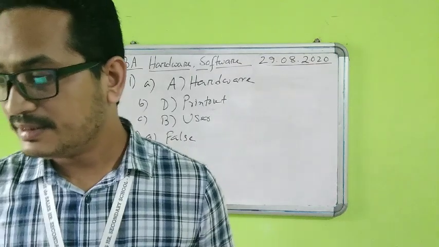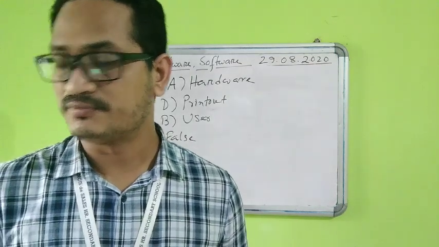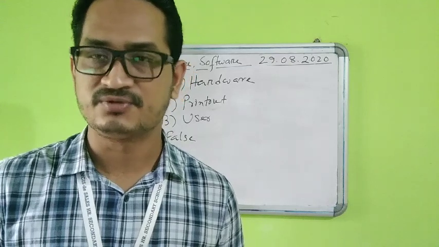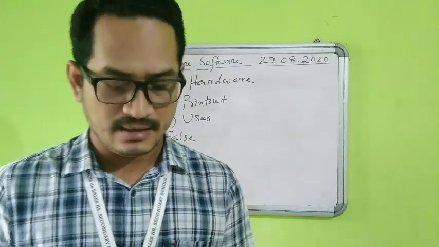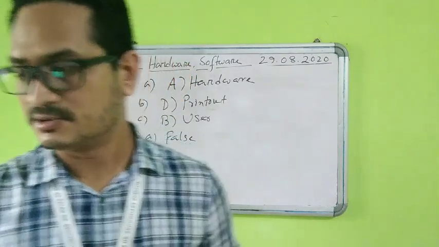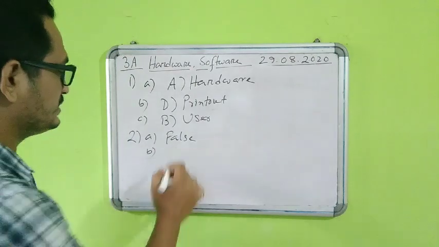Fine. Number B, it is said MS Windows is a system software. Yes, MS Windows is a system software because it is the main operating system, you can say also. So MS Windows is a system software. So that is true.